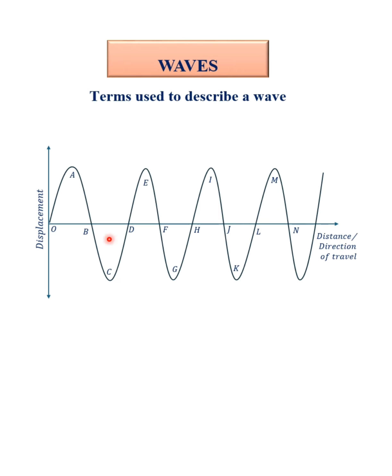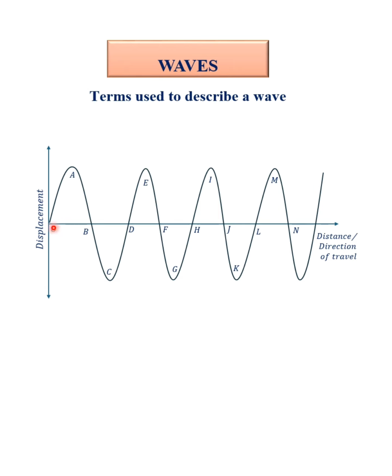Now, you would observe that the vibration is going up and down vertically. However, the travel direction is horizontal. This type of wave, where the direction of travel is perpendicular to the direction of the displacement, is what we call a transverse wave. However, that is a topic for another day. In this video, let's concentrate on the terms used to describe the wave.